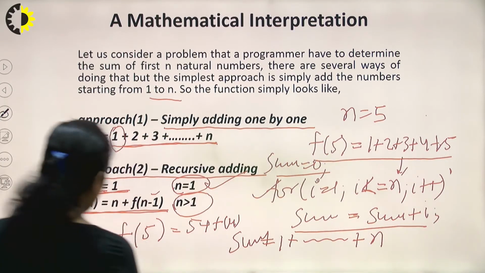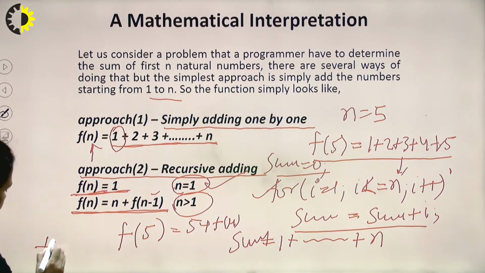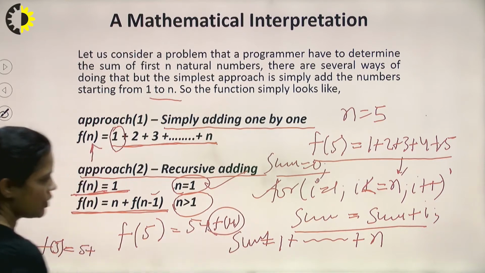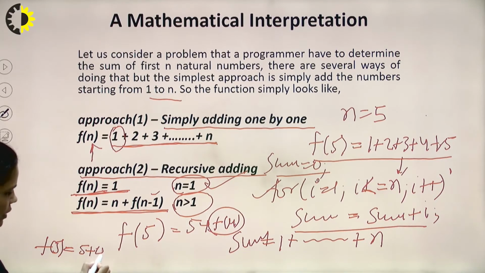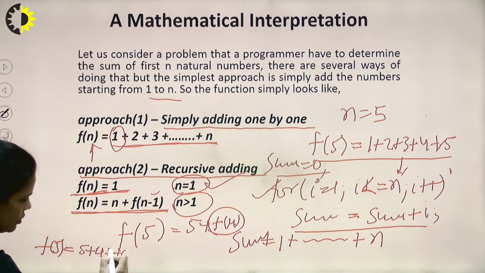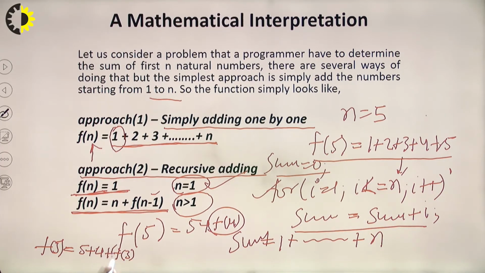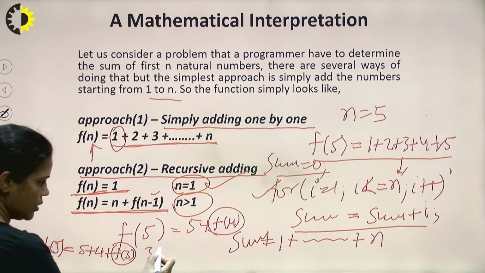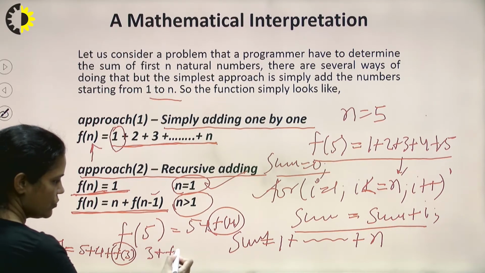And then again, f(5) is 5 plus, if we expand function of 4, then we can write 4 plus function of 3. When we expand it, because n is not equal to 1, we write 3 plus function of 2.